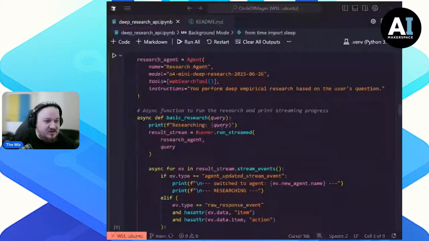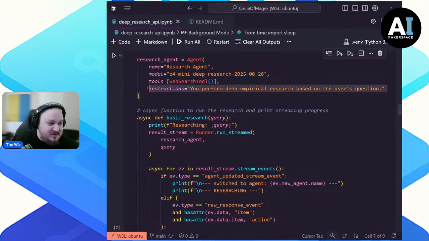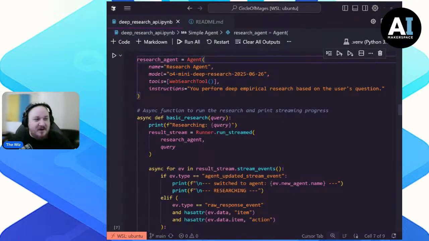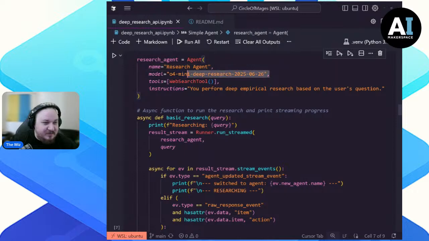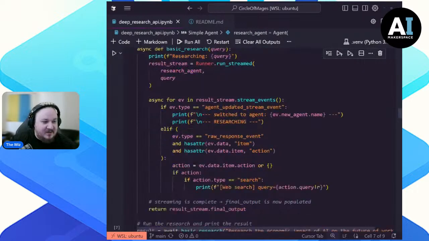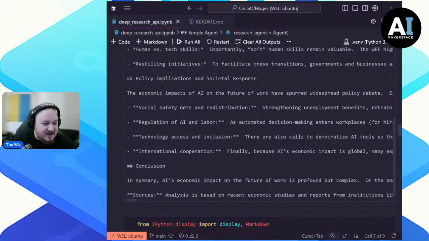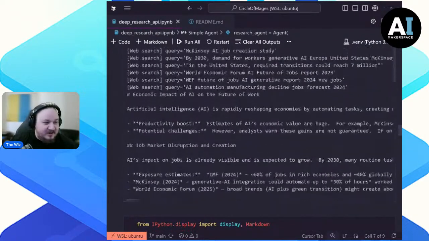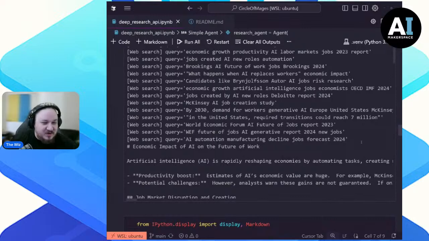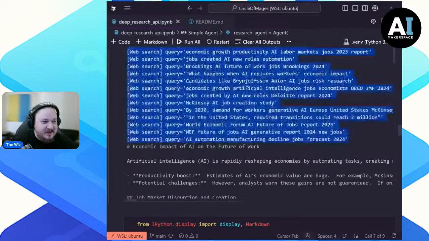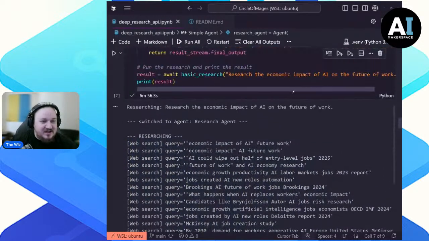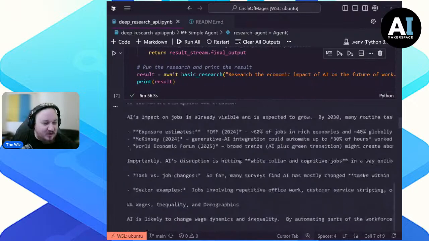You can also use this as a simple agent. And the way we do that is using the Agents SDK from OpenAI. We name our agent, we give it a brain, we give it some tools, we tell it what it does, right? And then we run it. And you can see here, we get the classic report style, markdown, bullet lists. We love this. We can see all the things it searched, right? In this case, the query is, what is the economic impact of AI on the future of work?